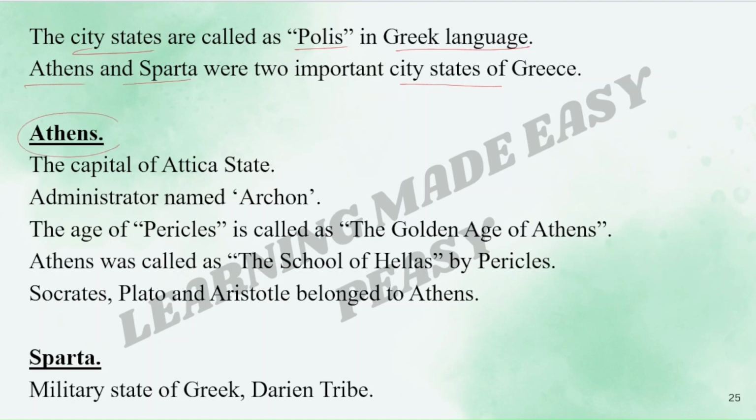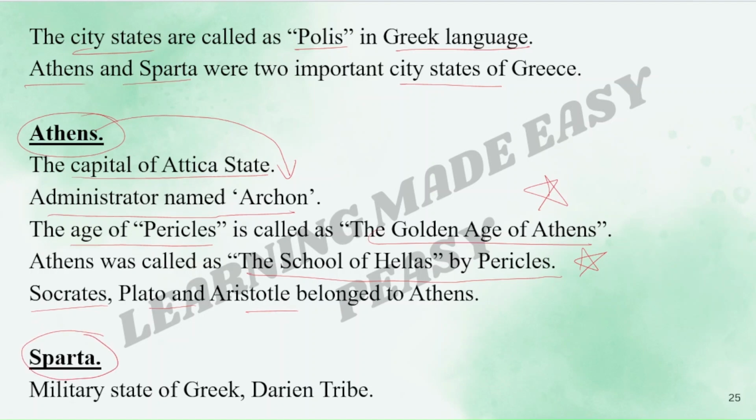Let us first see Athens. Athens was the capital of the Attica state. The administrator was named Archon. So the administrator of Athens was Archon. The age of Pericles is called the golden age of Athens. This is important. Whose age was called the golden age of Athens? It was the age of Pericles. Athens was called the school of Hellas by Pericles. Again important. Socrates, Plato, Aristotle belonged to Athens.